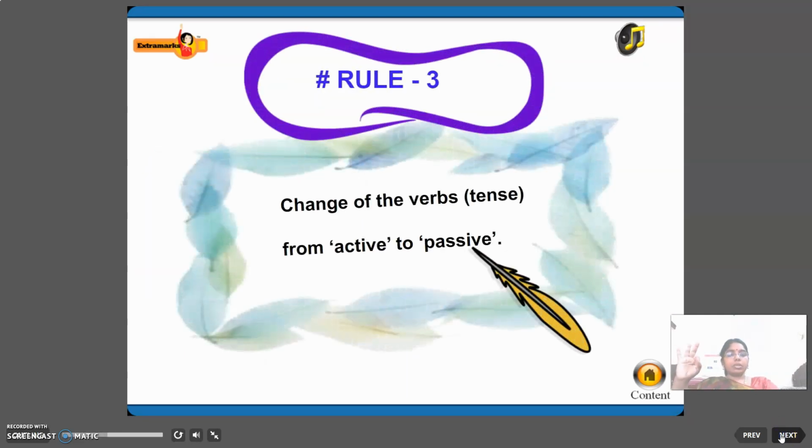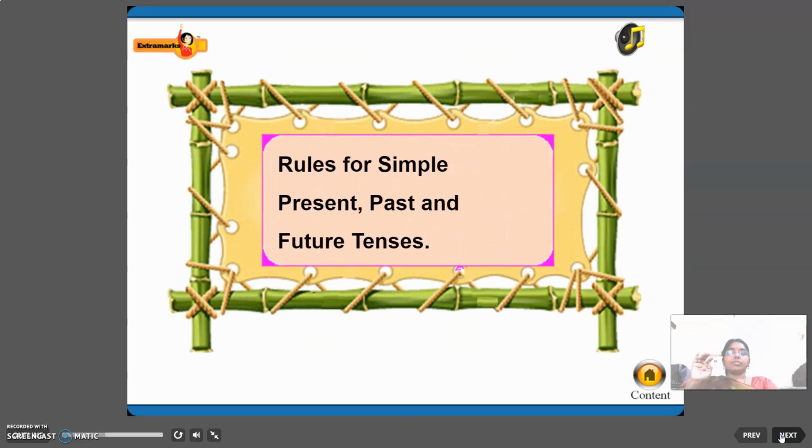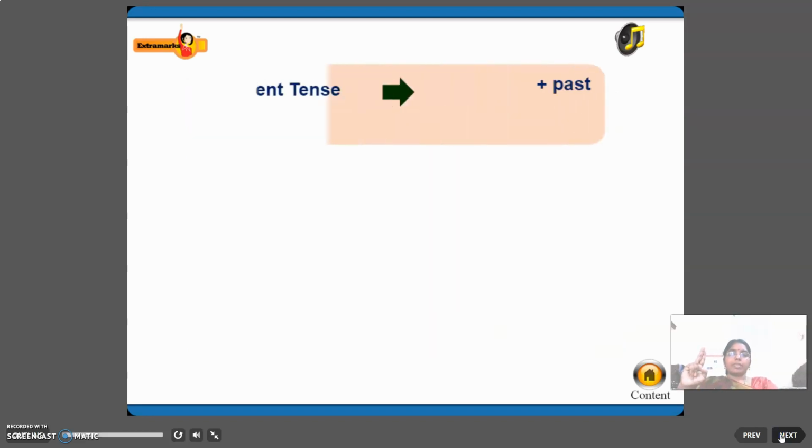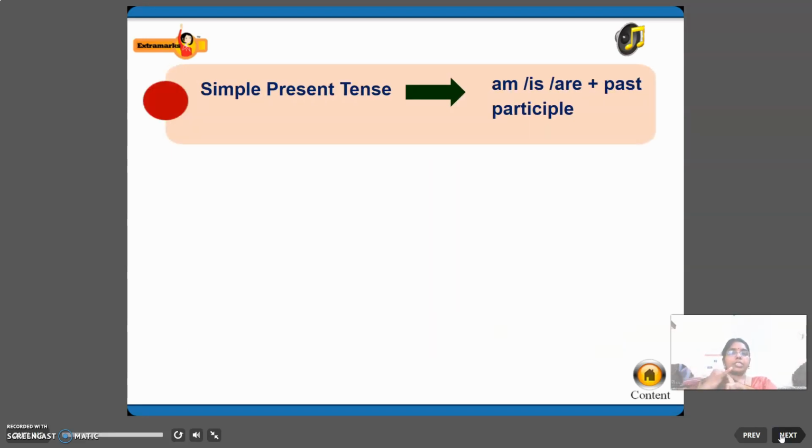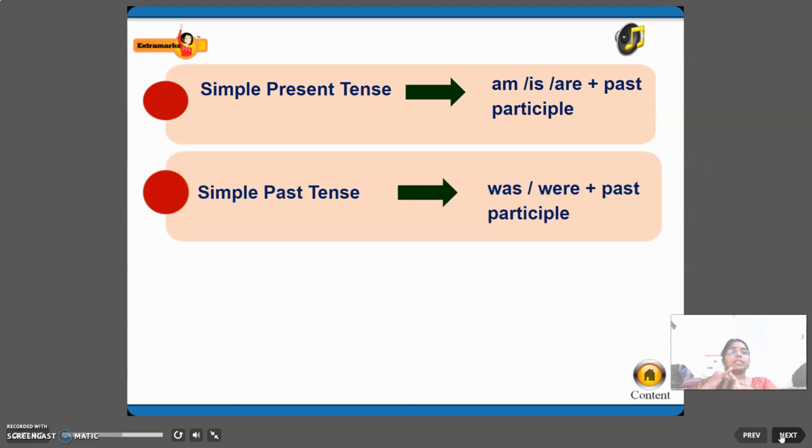Next is rule number 3. Change the verbs, that is tenses. We are going to change the tenses when we are changing from active to passive voice, right? Rules for simple present tense, simple past tense and simple future tense. What is the rule? First is am, is, are plus past participle form.